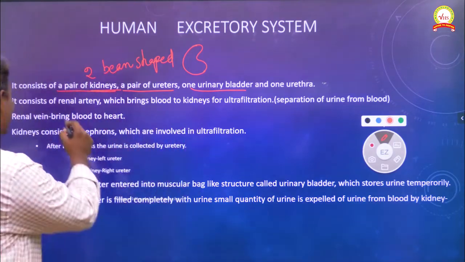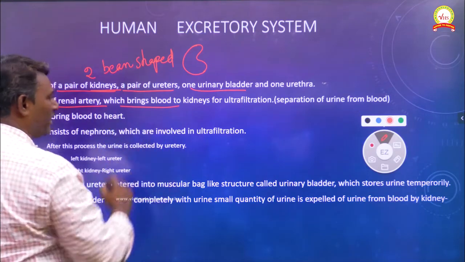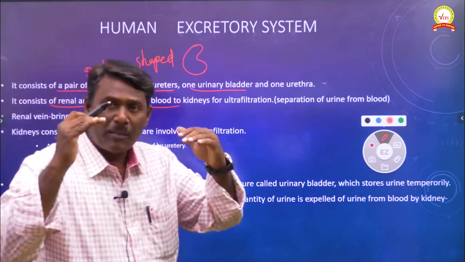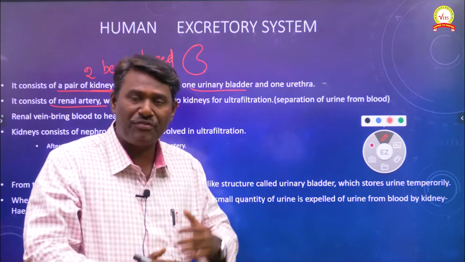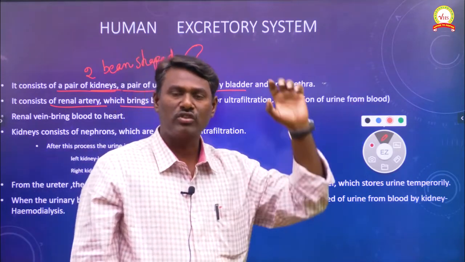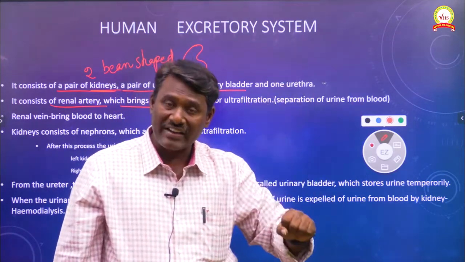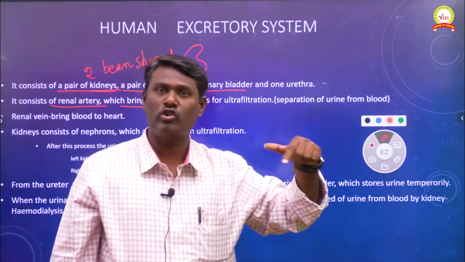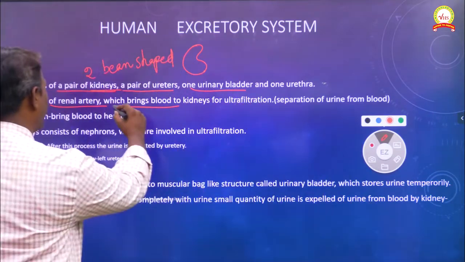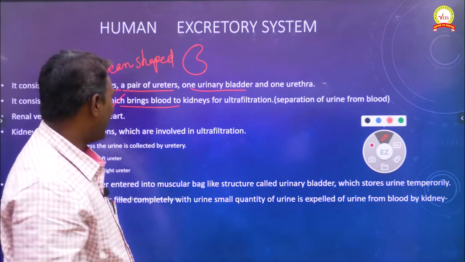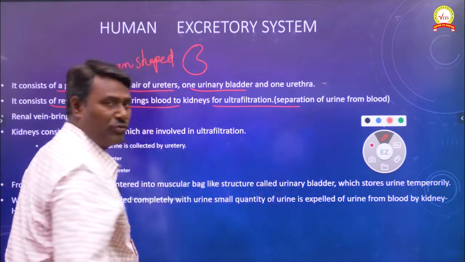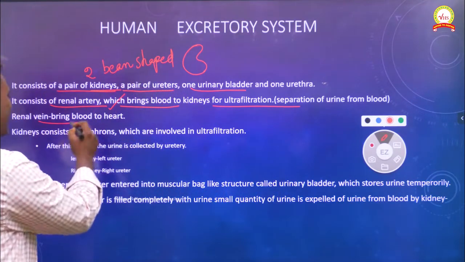Next, it consists of the renal artery, which we just discussed. The blood needed by the kidneys for ultrafiltration, the process of separation of urine from blood, is brought towards the kidneys by the renal artery. Next is the renal vein.